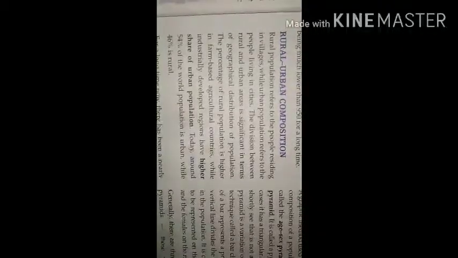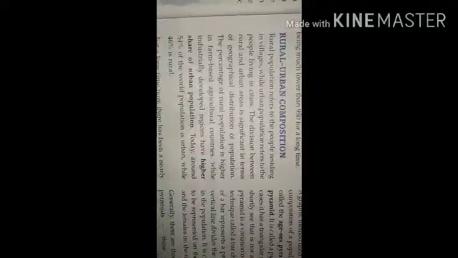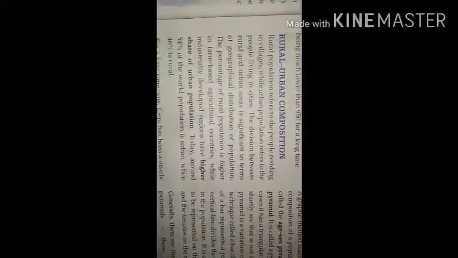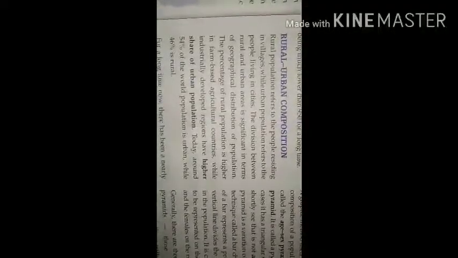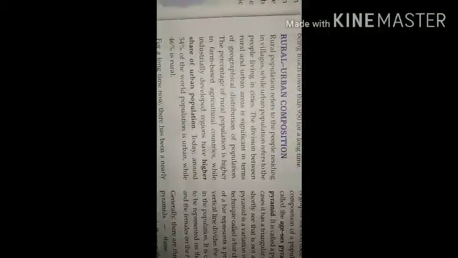And in those countries where industrialization occurred, more industries are there, so most of the people are working in the factories and industries. So there is a high number of people who are living in the towns and cities. According to this new trend, 54% of the world population, if 100 people are there in the world, 54 people are living in the towns and cities, and only 46 are living in the villages.